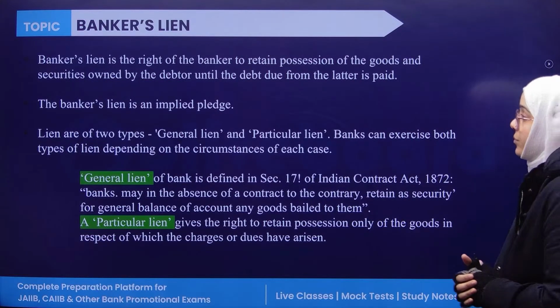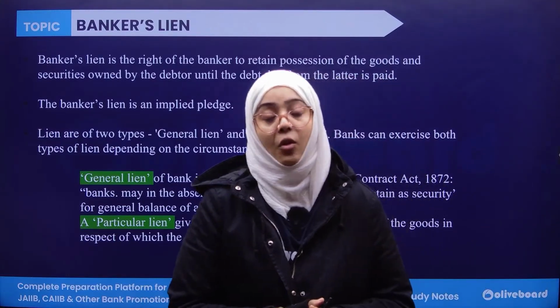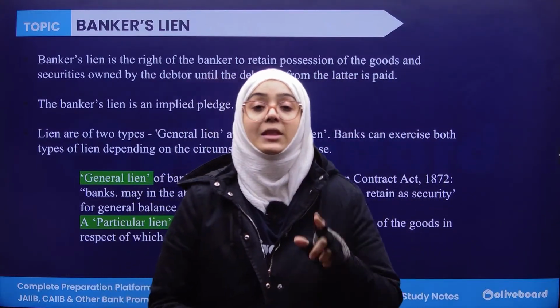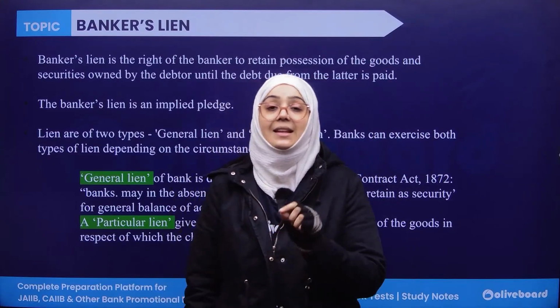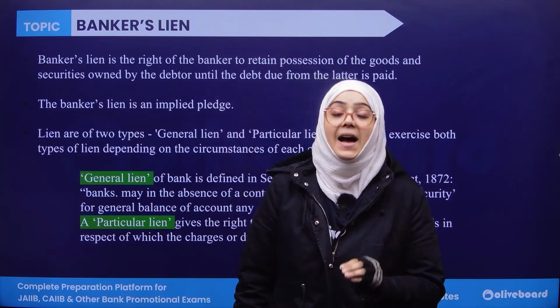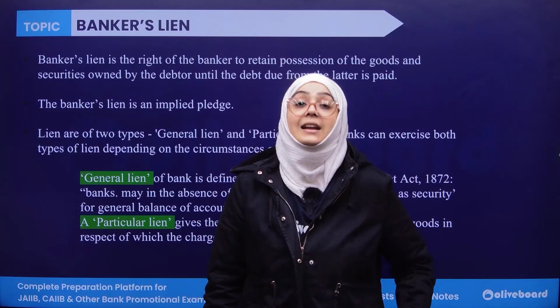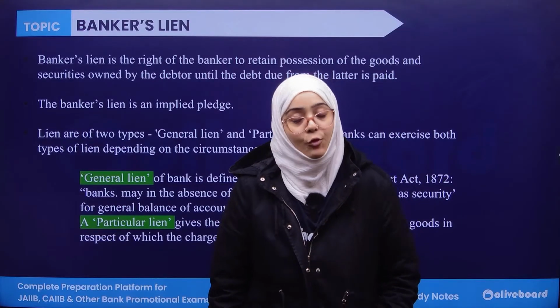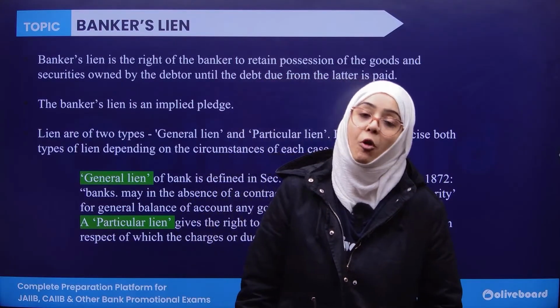Now, if we talk about the rights of the banker, first of all there is a banker's lien. What is a banker's lien? Banker's lien is the right of the banker to retain the possession of the goods until the debt of the debtor is fully paid. For example, I have taken some gold loan from the bank.